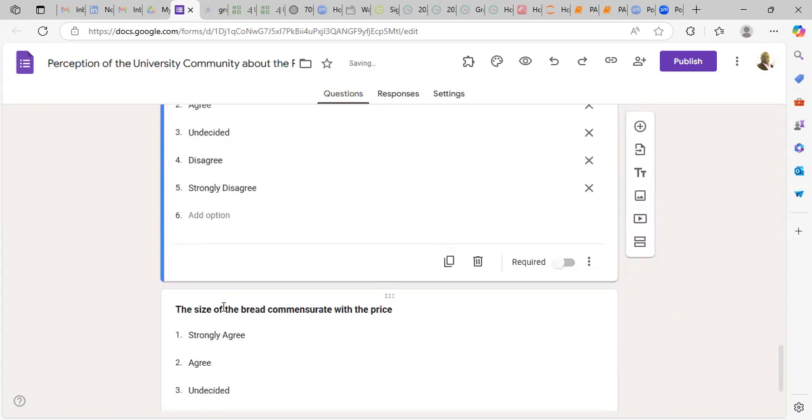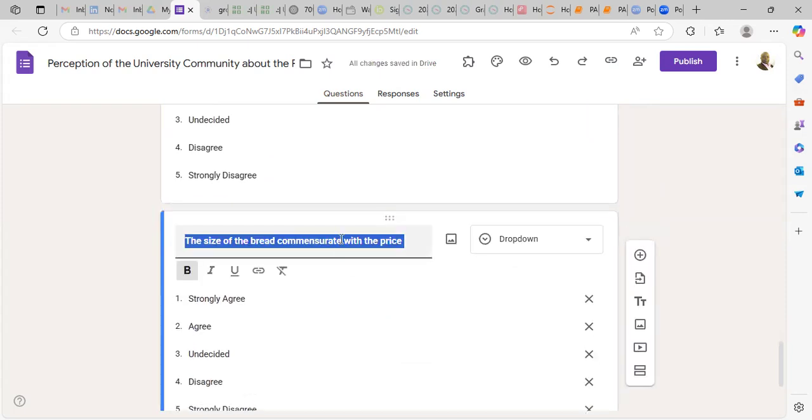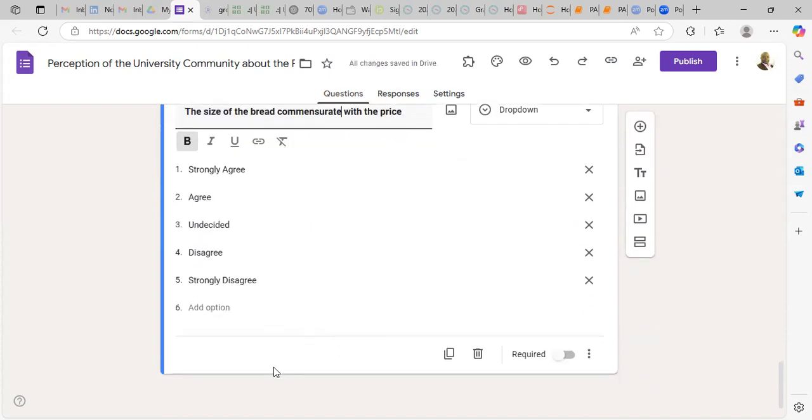So why did we say the size of the bread commensurates with what? Commensurate with the price. So that's another question.